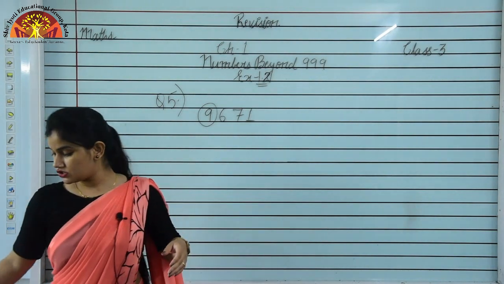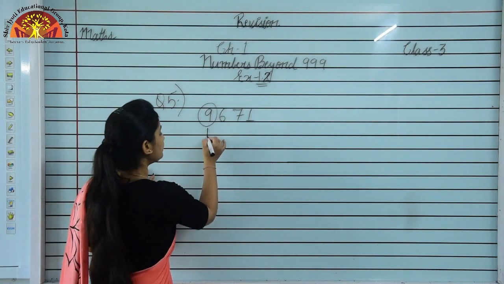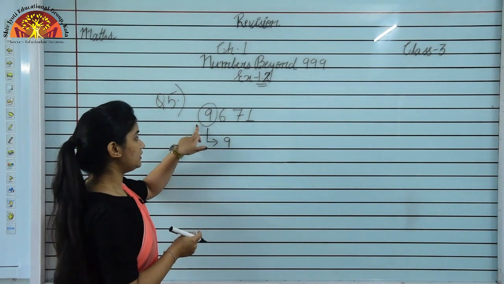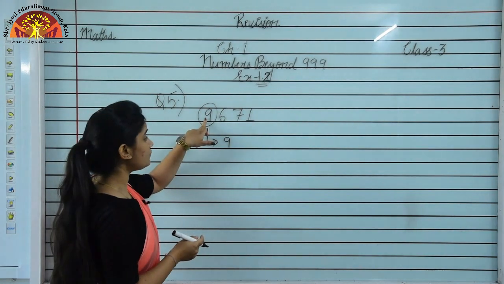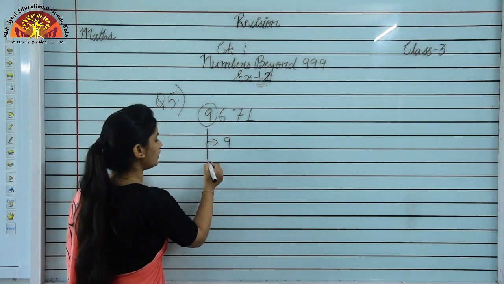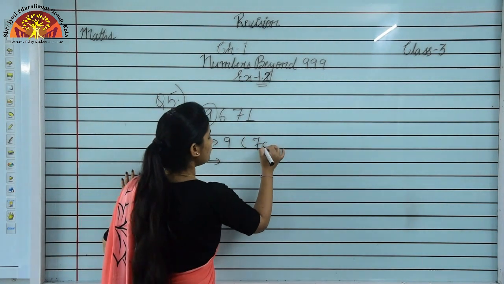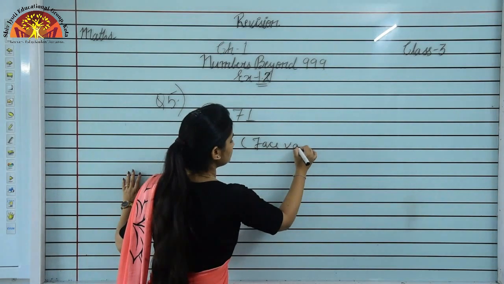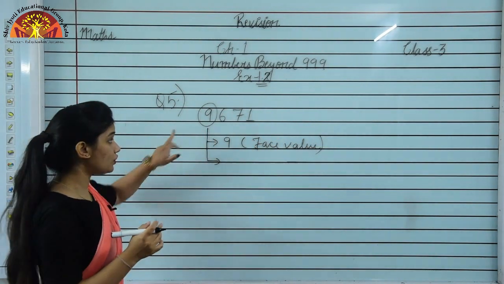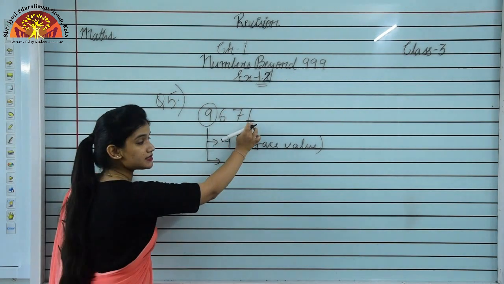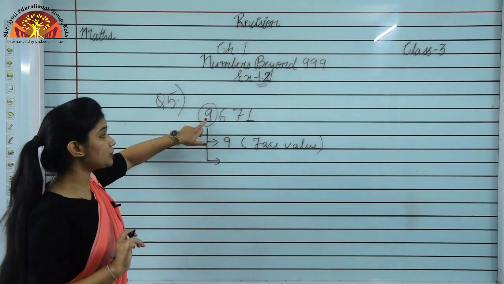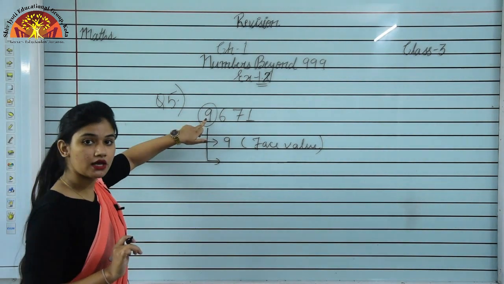So as I have told you, what will be the face value of a digit? The digit itself. The digit is 9 and the face value of 9 will be 9 itself. This is the face value. Now we have to find the place value. So now we have to observe the position of this number. Ones, tens, hundreds, thousands. So what is the position of this 9? This is coming at thousands place.